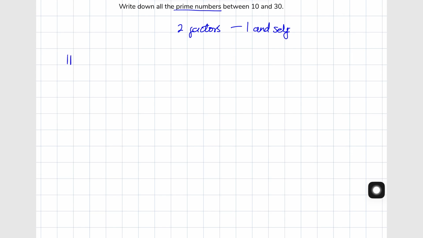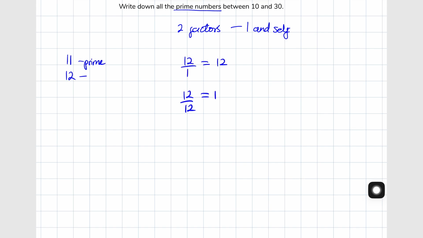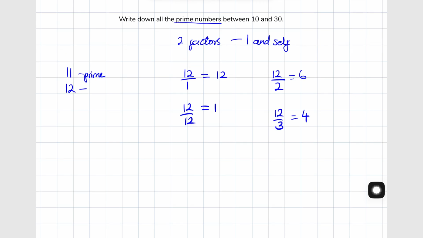11. It can be perfectly divided by 1 and itself without leaving a remainder. But 2, 3, 4, 5, 6, 7, 8, 9, and 10 all leave a remainder, so they are not factors of 11. That is why we conclude that 11 is a prime number. What about 12? In addition to the 2 factors of 1 and itself, we can divide it perfectly by 2 and 3. That is already too many factors, so 12 is not a prime number.